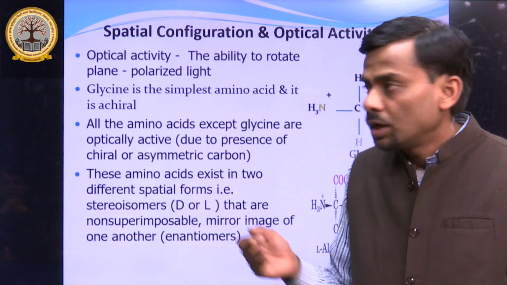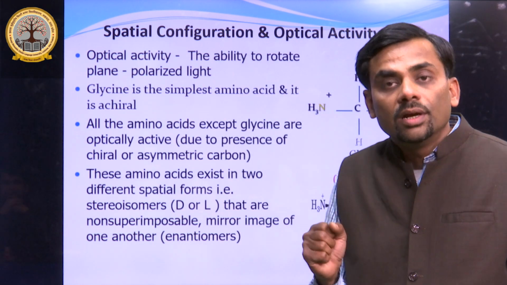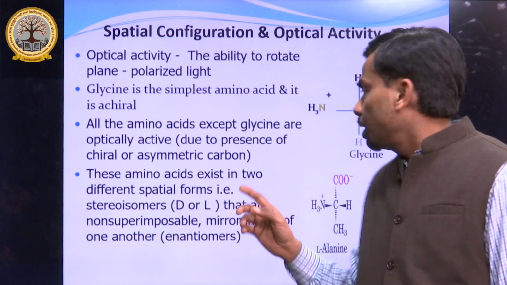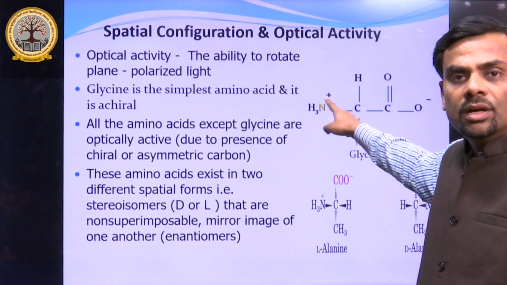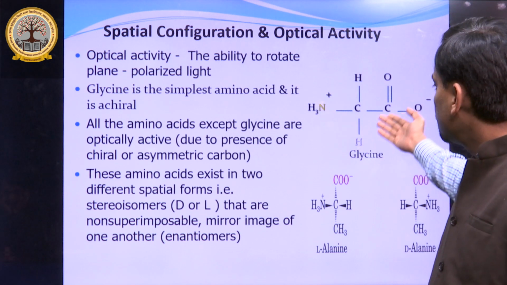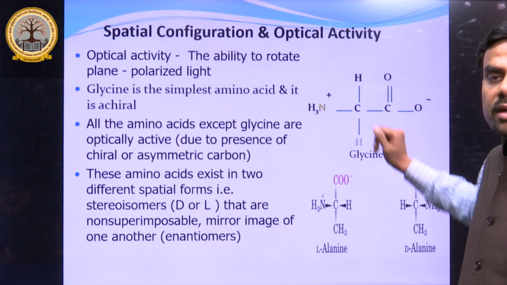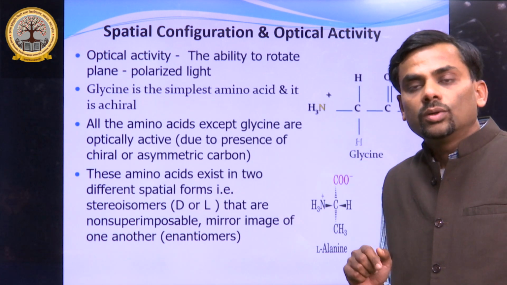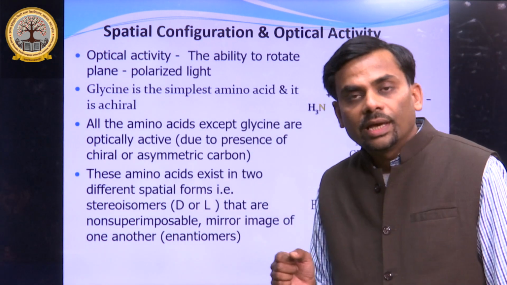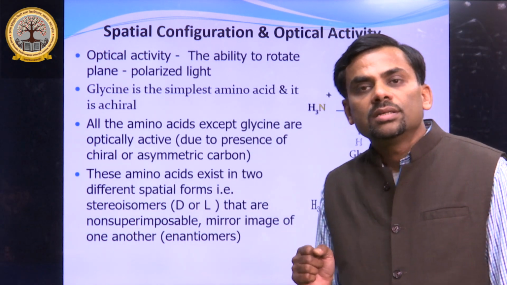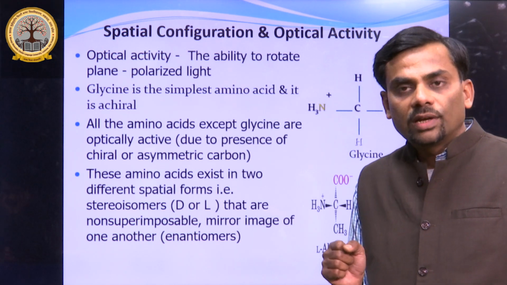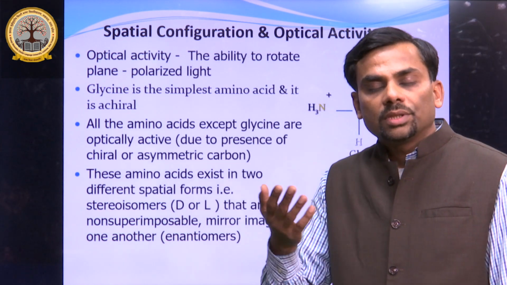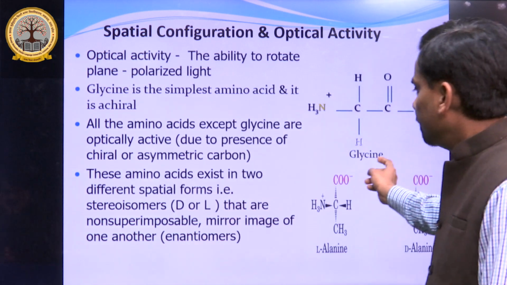What is the basis of this special configuration, optical activity? It is the chiral carbon, also known as asymmetric carbon, meaning a carbon surrounded by 4 different atoms or 4 different groups. Here we are easily seeing that this carbon is asymmetric, so all the amino acids except glycine are optically active, because in the case of glycine the atoms surrounding the carbon are not all different.